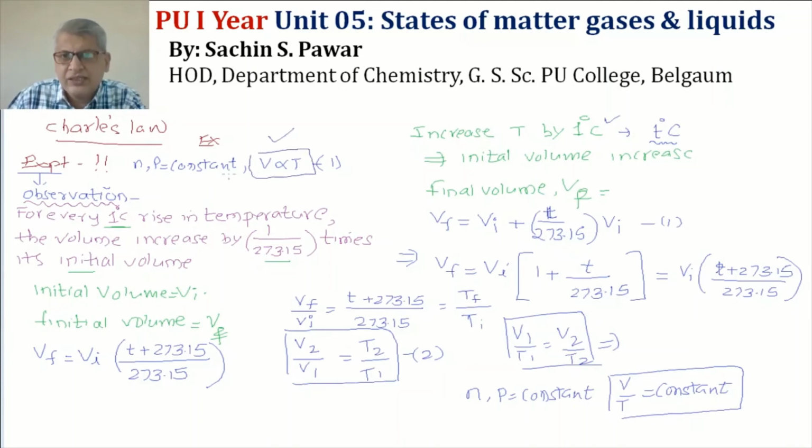Okay, so here the statement is, for a fixed amount of gas at constant pressure, volume is directly proportional to temperature. Like that, he derived a statement that for a gas the ratio volume upon temperature is always constant, irrespective of what volumes and what temperatures are taken. This is regarding the application of Charles law. One important application of Charles law I would like to write, so let me clean half of this screen.